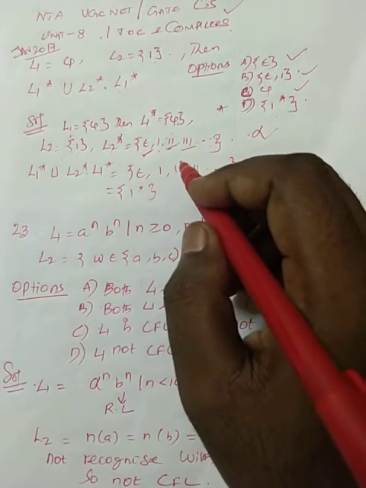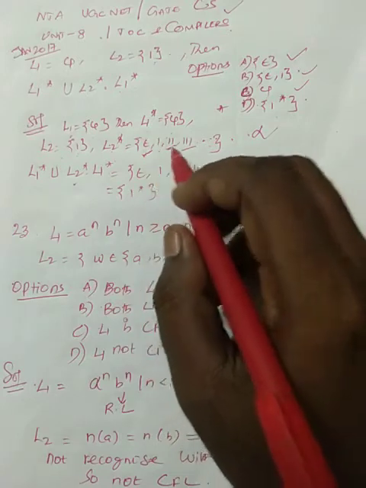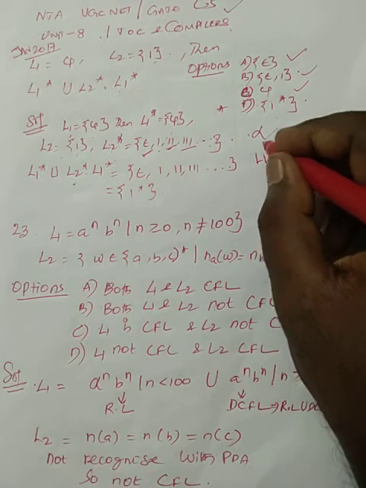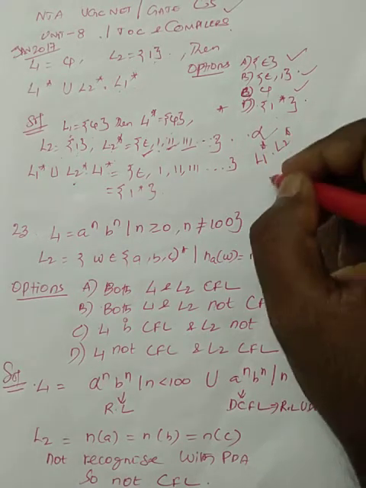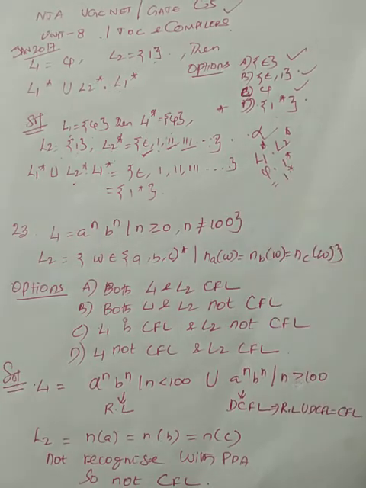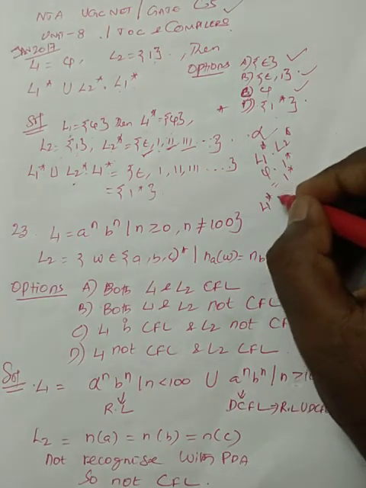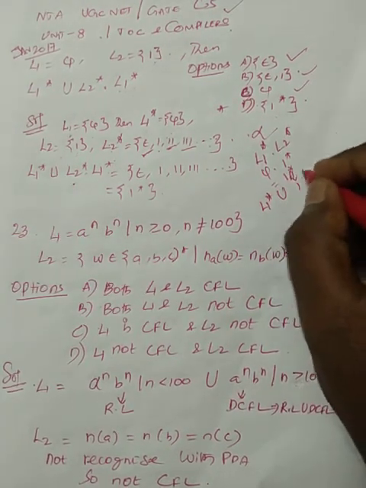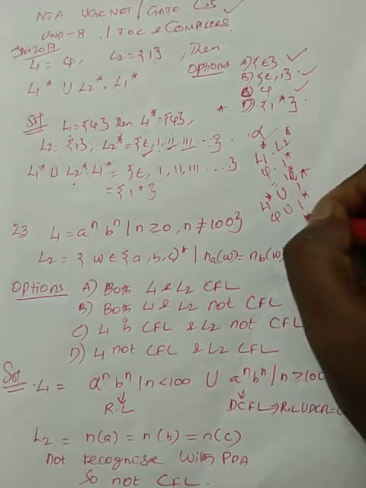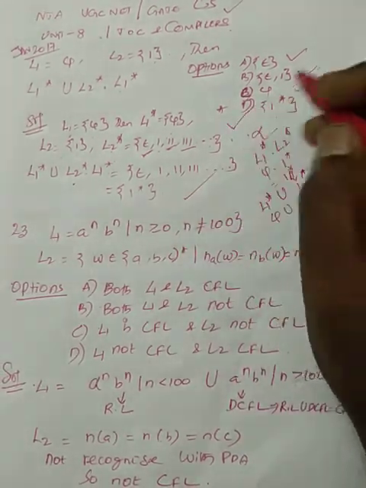Now if you are taking the concatenation of L1 star dot L2 star, it is null concatenated with 1 star, which is nothing but null itself. Then again if you take L2 star union this result, 1 star union null is nothing but 1 star. So 1 star is the answer, option D is correct.